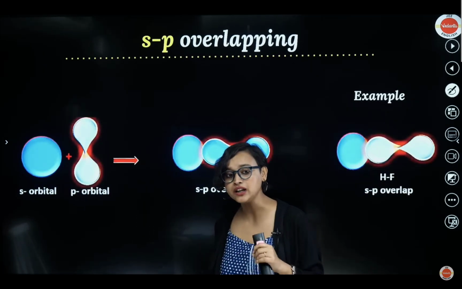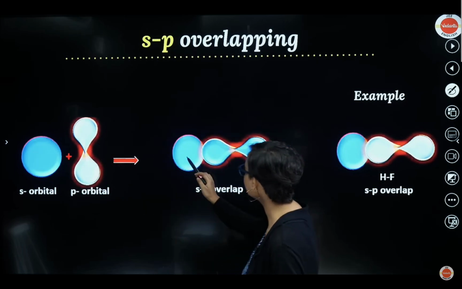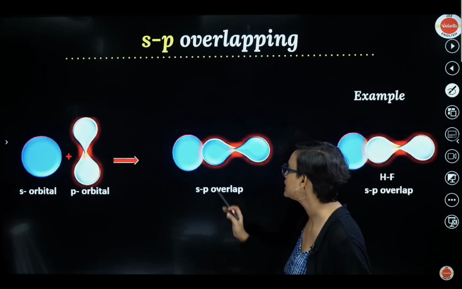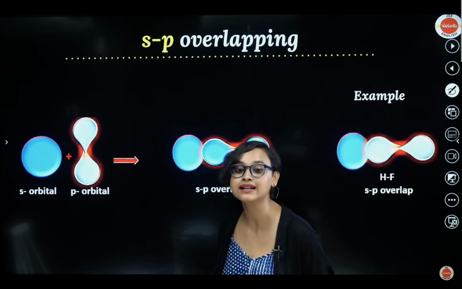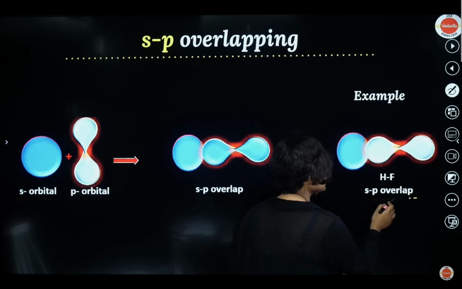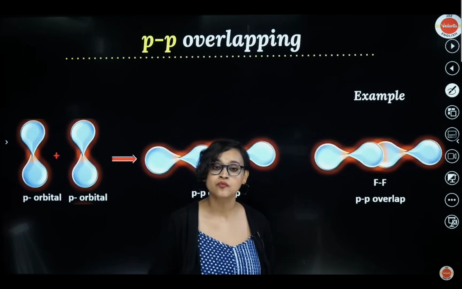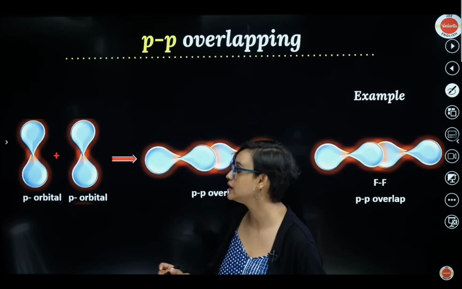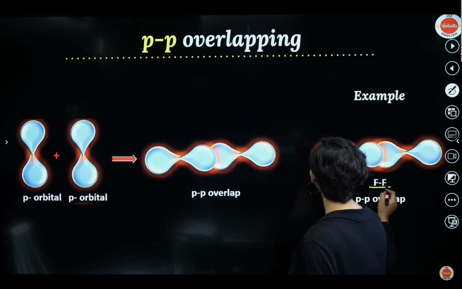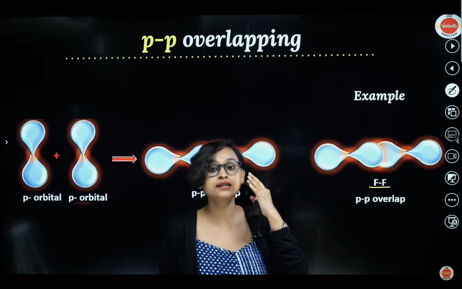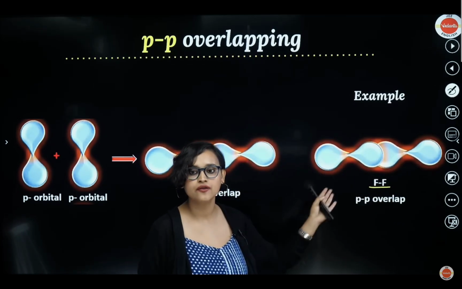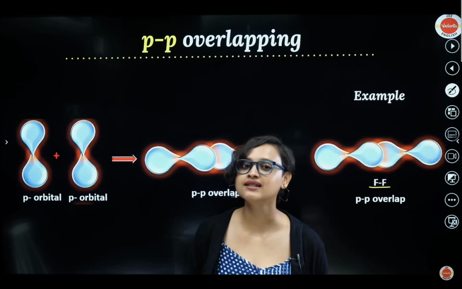Now see, for S and P orbitals, S and P can combine like this or they can combine like this also, okay? S plus P, they can combine like this, and the example is HF. HF has an S-P overlap, okay? Now P-P orbitals, P and P orbitals can combine like this, P-P overlap, and the example is F2, okay? It can be F2 or Cl2. Chlorine can also be like this, F and F can also be like this, alright? So this ends our VBT.